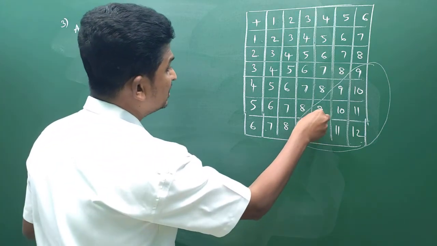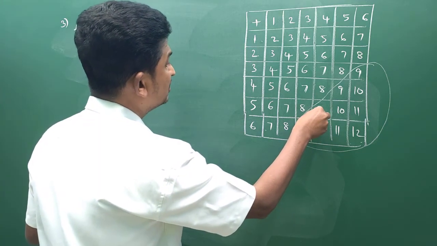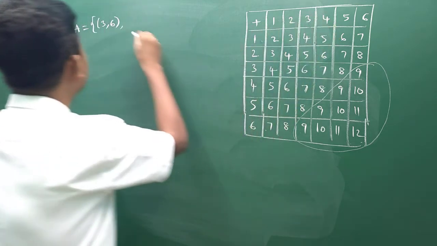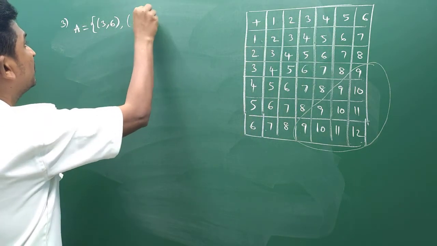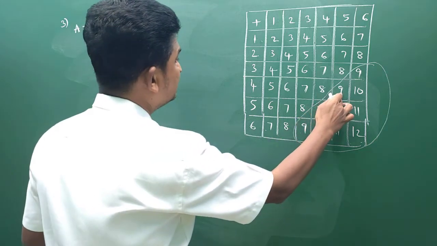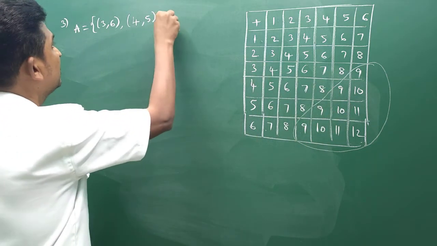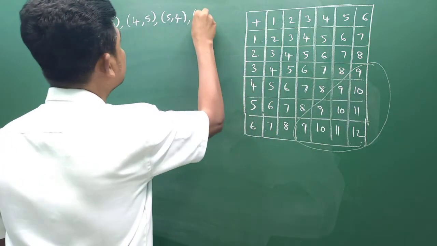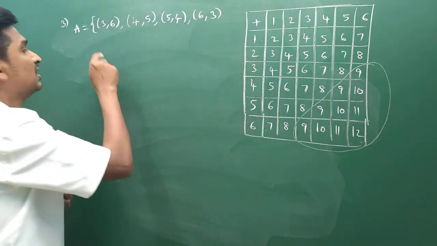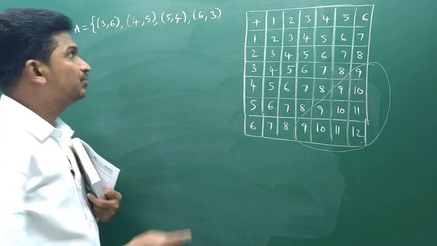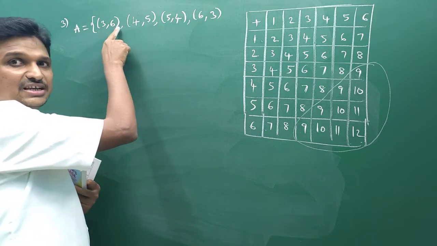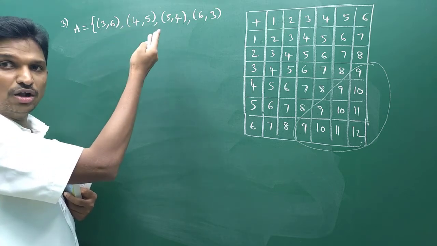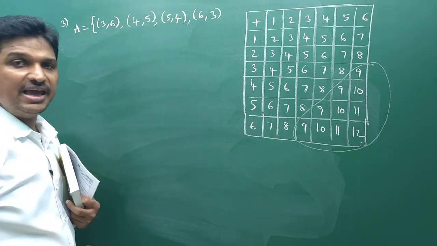Come to this one. This is 4 comma 5. Next this one is 5 comma 4. Next this one is 6 comma 3. Because we are rolling a pair of dice, if the first die shows 3 and the second die shows 6, then their sum is greater than 8 only. So I am getting all the outcomes of event A.